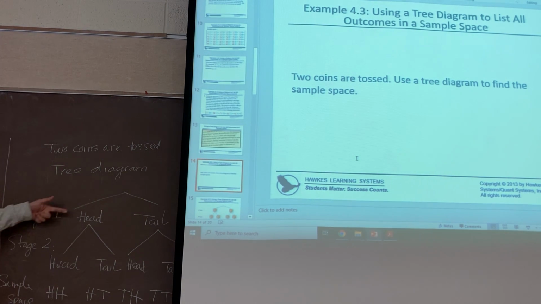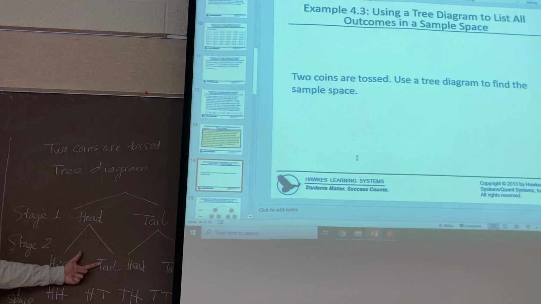You draw it along the lines, so it's easy for you to determine the sample space. This is just a simple example. I will give you another, more complicated example so you will see the convenience of the tree diagram.